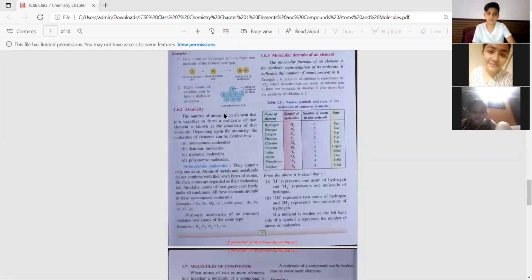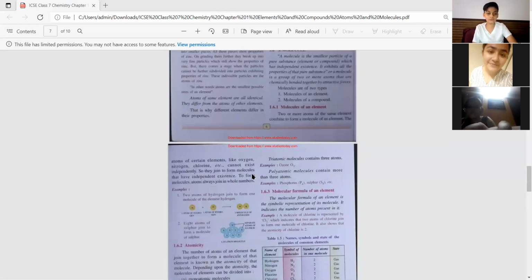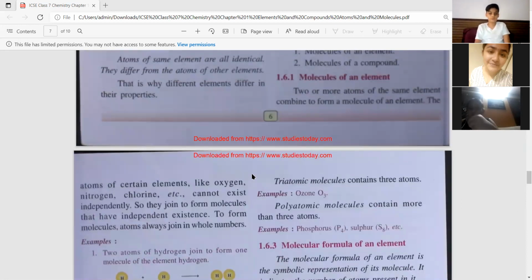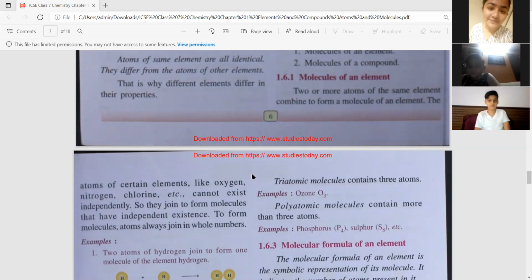Yes, Neve? Actually, Didi, your voice was breaking before. I could not hear your voice and it was not reaching me. Can you explain once again? Yes. Molecules of an element. Now what happens here is, as I told you, molecules are groups of atoms. So the same thing even in molecules of an element. When two or more atoms of the same element come together, they combine to form molecules of an element. Okay.